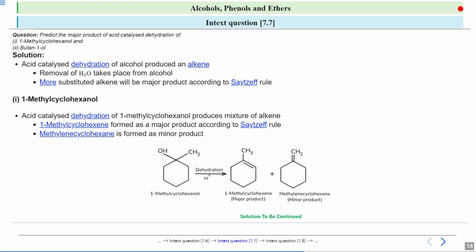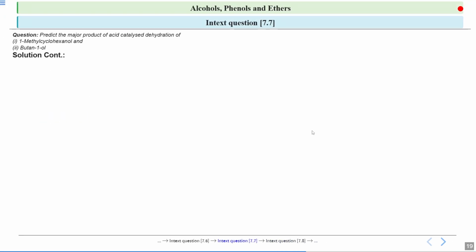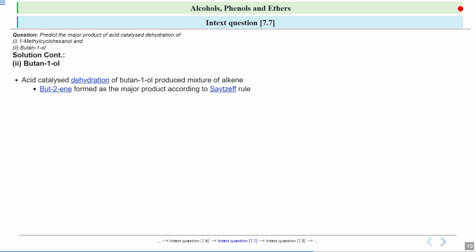Okay, now let us see the second solution with butan-1-ol. Now when I talk about butan-1-ol, it is a simple carbon chain. So acid catalyzed dehydration will produce a mixture of alkenes. So here also two alkenes are being produced. Okay, so first, but-2-ene is formed as the major product according to Saytzeff rule.